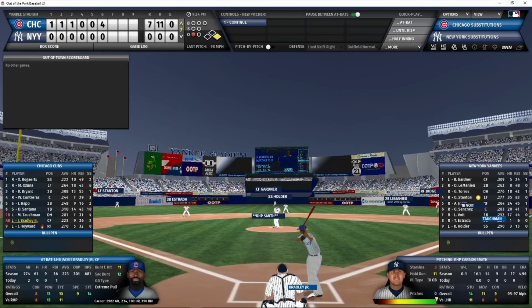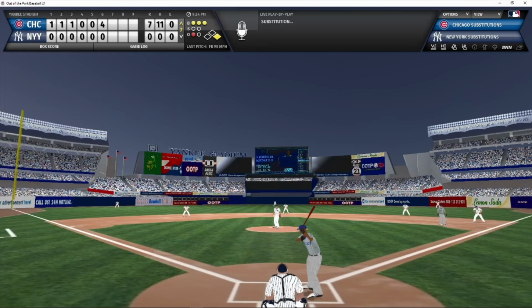And now the Yankees are going to bring in a new relief pitcher. Carson Smith has thrown 16 1/3 this year, 8 walks, 17 strikeouts, and a .496 ERA. He will face Jackie Bradley with 1 out, 1 man on in the top of the 7th inning.